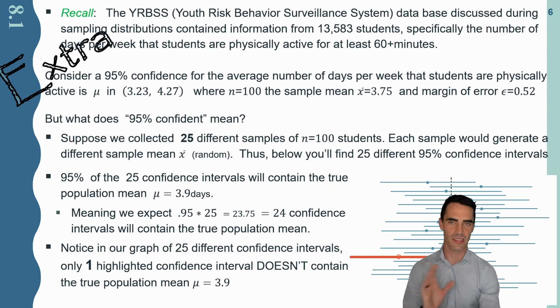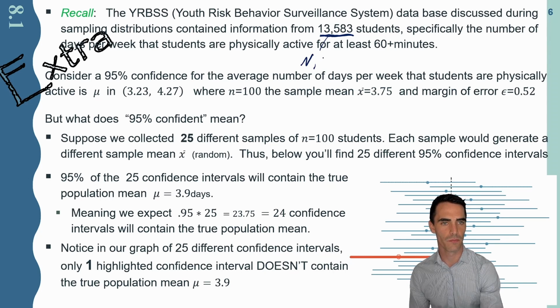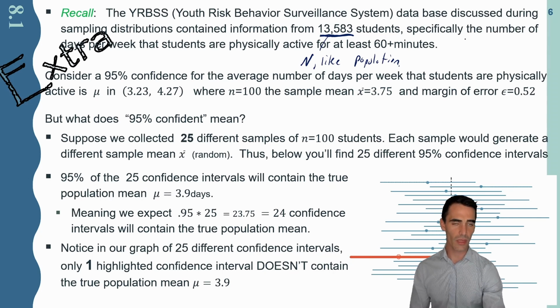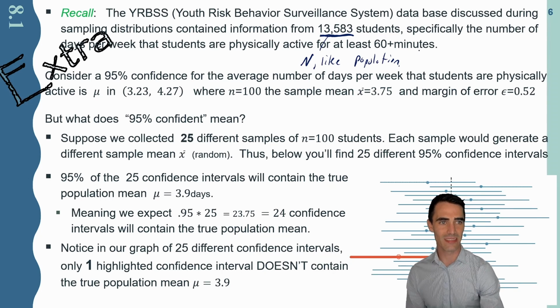If you remember, we talked about this database in the past, the Youth Risk Behavior Surveillance System, where we had a huge group of students, 13,583, and we treated it like a population. We're specifically interested in the number of days per week that students are physically active for at least 60 minutes.